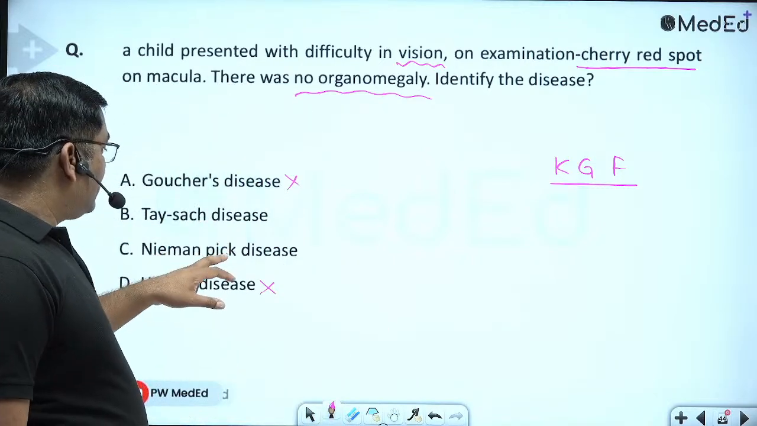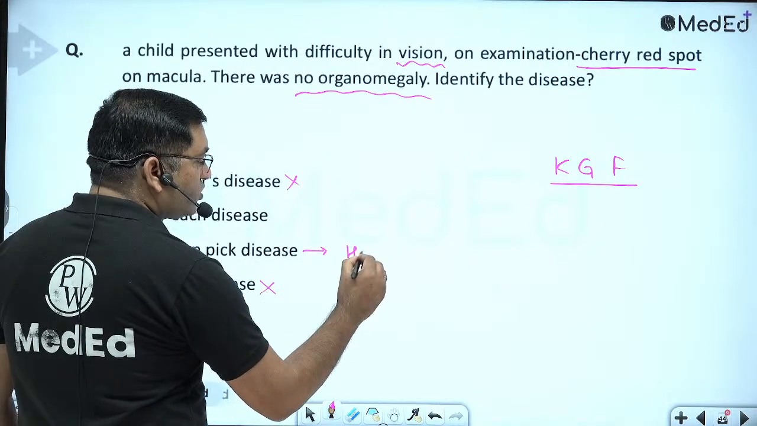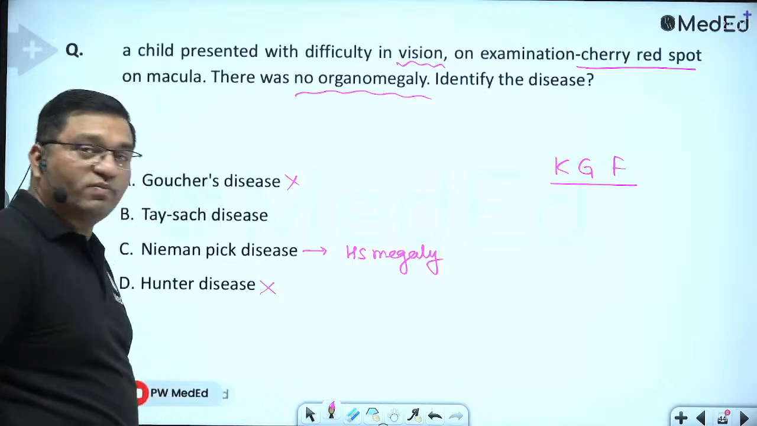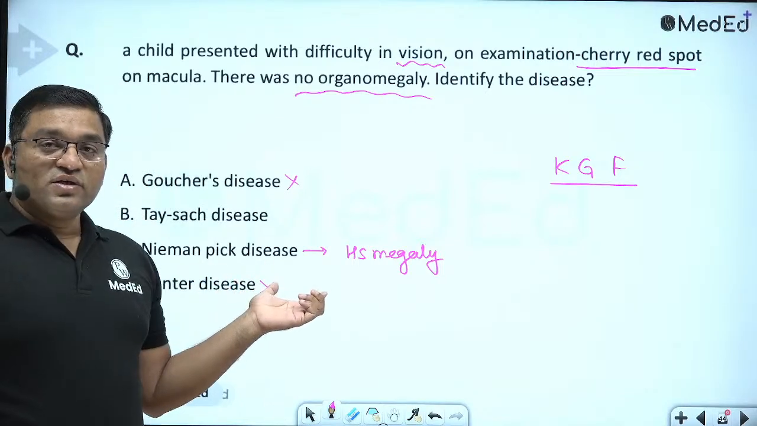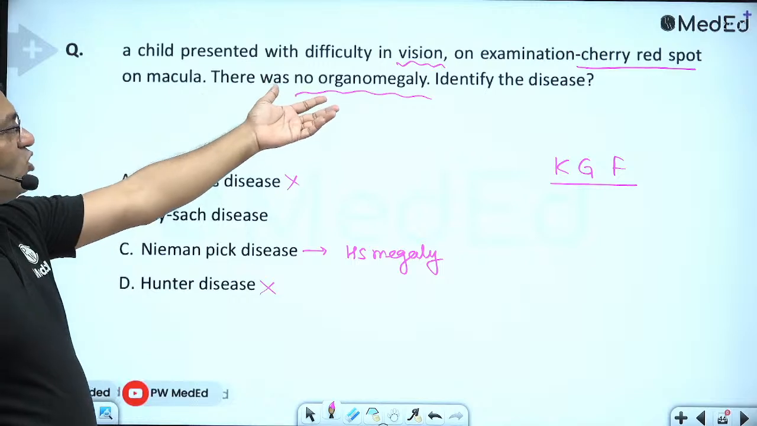Now Tay-Sachs disease and Niemann-Pick disease. In Niemann-Pick disease there is hepatosplenomegaly along with the cherry red spot on the macula. This is due to the sphingomyelinase defect. There is hepatosplenomegaly, but there is no organomegaly here in this case.